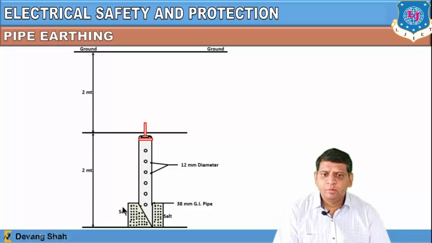The bottom part of this pipe is installed over a salt layer, and above that layer we have to provide a charcoal layer.